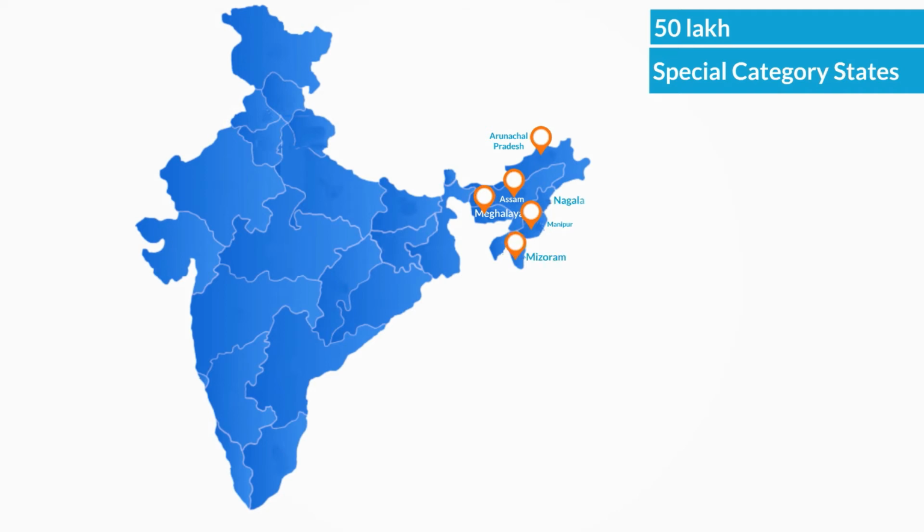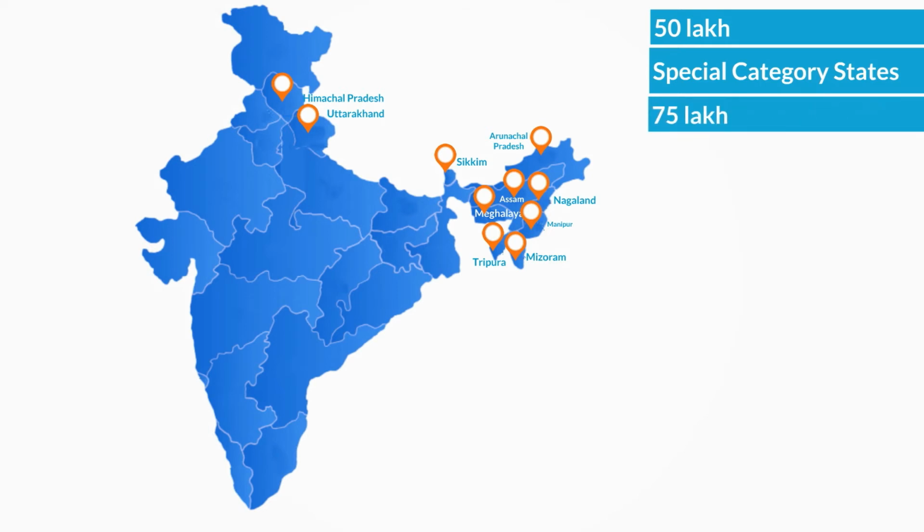Nagaland, 7. Sikkim, 8. Tripura, and 9. Himachal Pradesh. The Council has also recommended that in case of Uttarakhand, the turnover limit for composition levy for CGST and SGST purposes will be 75 lakh. For the state of Jammu and Kashmir, the turnover limit for the composition levy will be decided in due course.